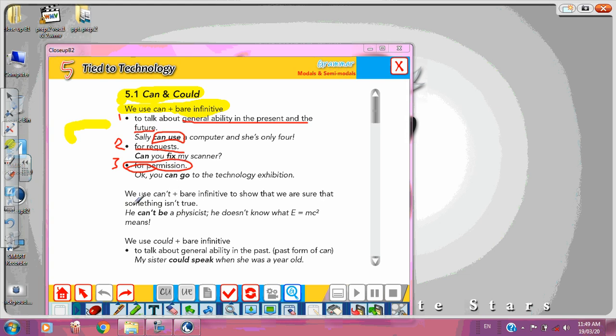Okay, suppose now I want to use can't plus the verb in the infinitive, and that means it's something which is not true, something impossible to happen. When I say this can't be Ali, is in London now, that means it is impossible for it to be Ali, or he's not Ali. He can't be a physicist. He doesn't know what E equals MC2 means. So the negative of can is can't and means impossible to be. Okay, so this is can. Let's now move to could.